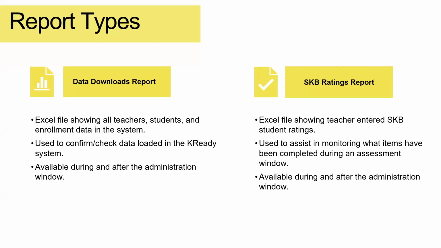You have two different reports. You have the data downloads report and you have the SKB ratings report. The first one, the data downloads report, is an Excel file showing either teachers, students, or enrollments, whichever one you are looking for. You can choose which one. This is actually just used to confirm what has been loaded into the KReady system. So you want to confirm and check, has the teacher loaded and what was the teacher loaded with? How was the student loaded?